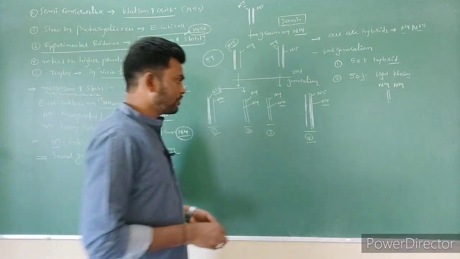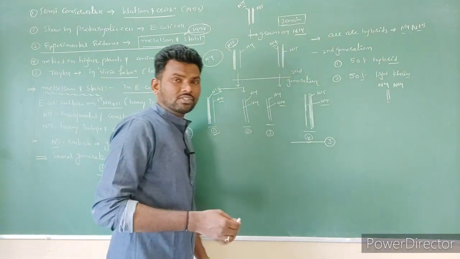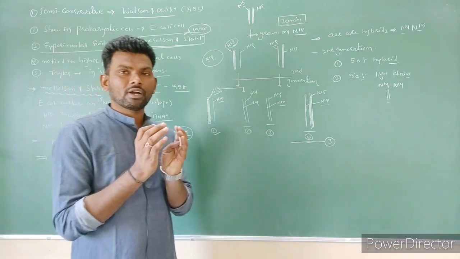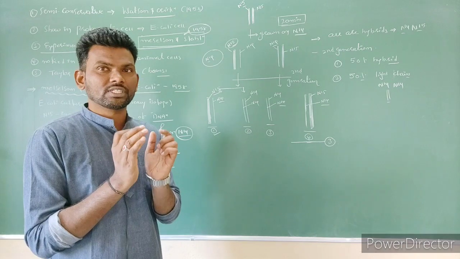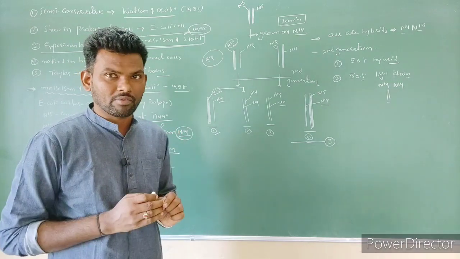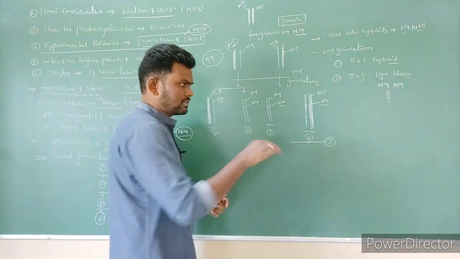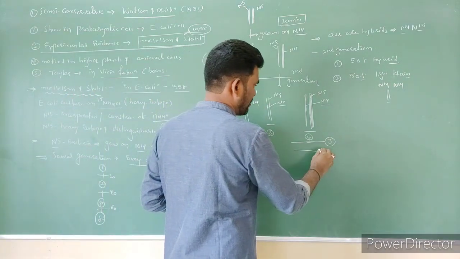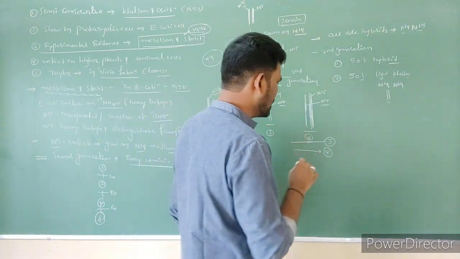What we have to do: after the third generation, what is the number of hybrid DNA molecules formed, and what is the number of normal DNA containing N14 light strands formed? You have to do that and send it. Subsequently, do one more: after the fourth generation, what we have to write.